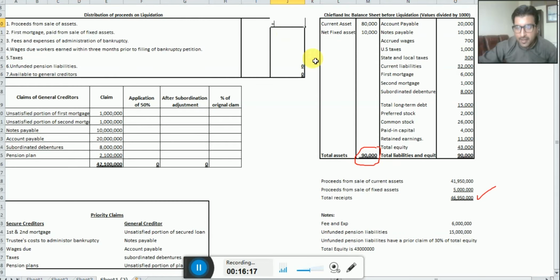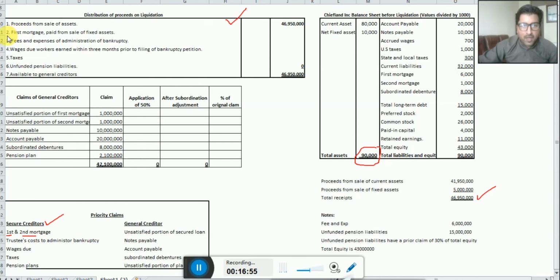So what we should do here in the first step: equal sign and click on $46,950,000. It means this is the proceeds from sale of assets. This is what we are receiving from the total assets we are selling in the market. So dear students, second we have the first mortgage. Now we are following this table exactly. Why? Because in this table we are making payment to secured creditors. So we are paying the first mortgage now, and then we have to pay the second mortgage.